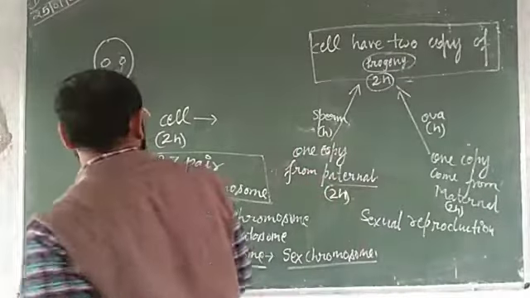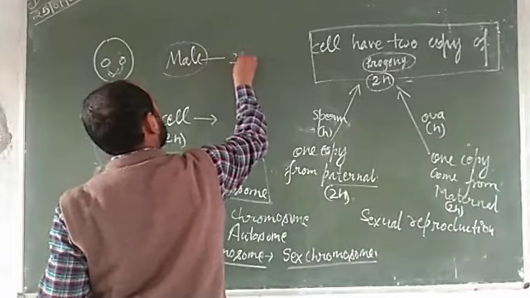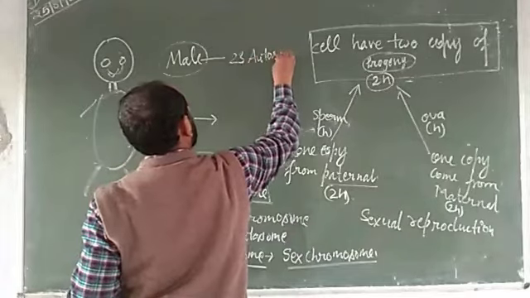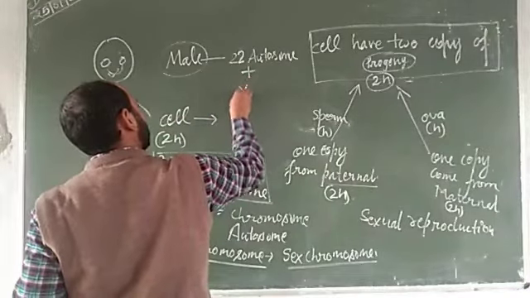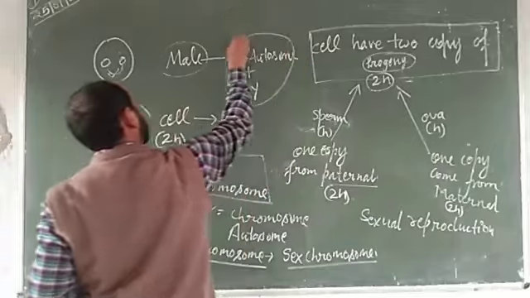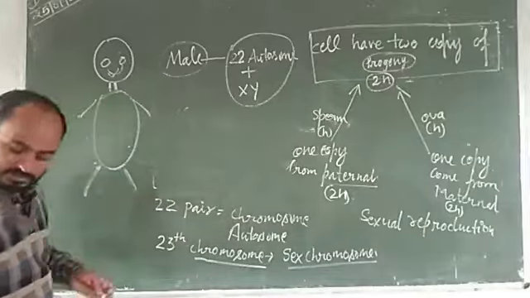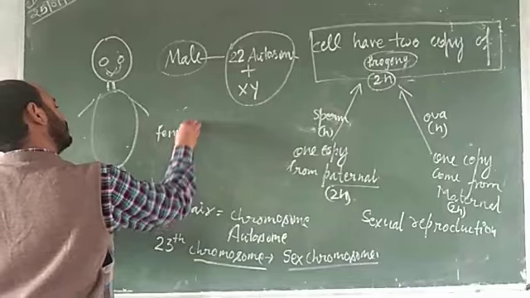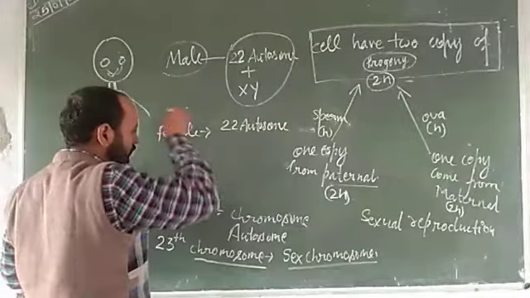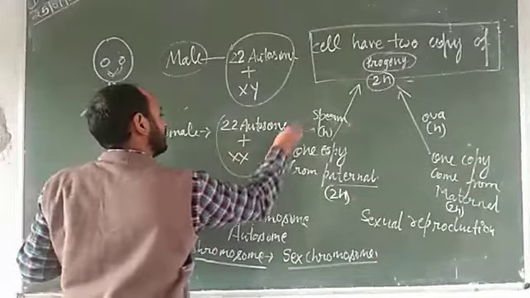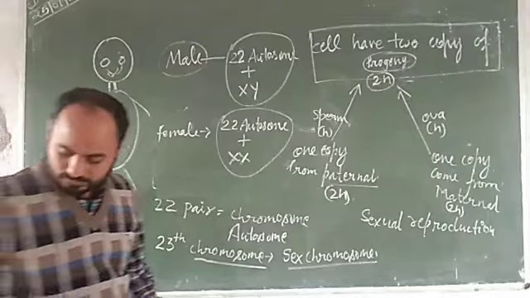In human beings, male has 22 pairs of autosomes plus X and Y. Female has 22 pairs of autosomes plus X and X. This is the chromosome composition in male and female. Understand? Okay.